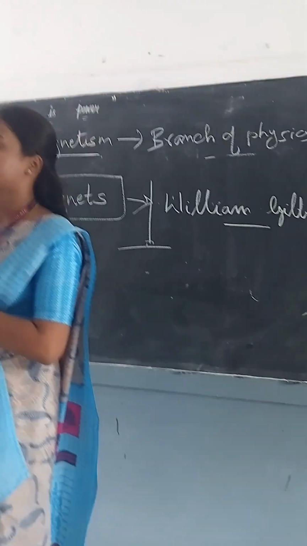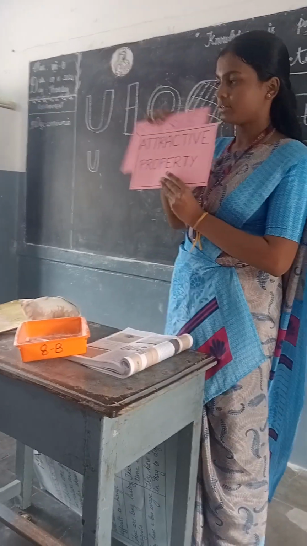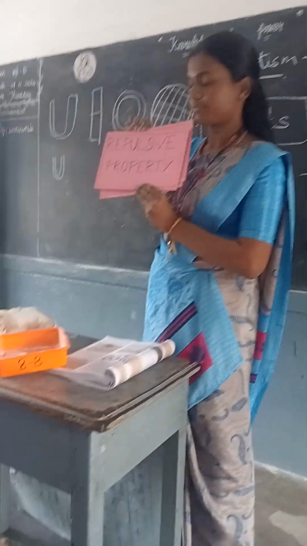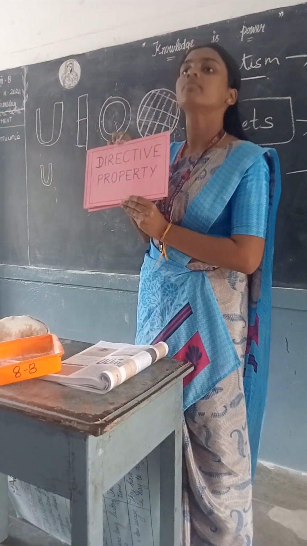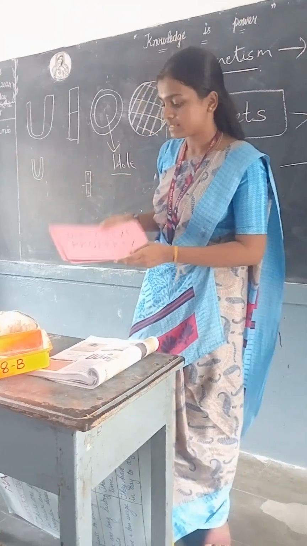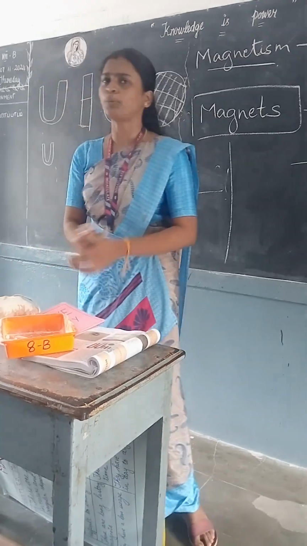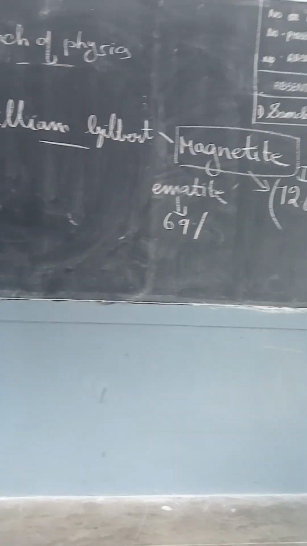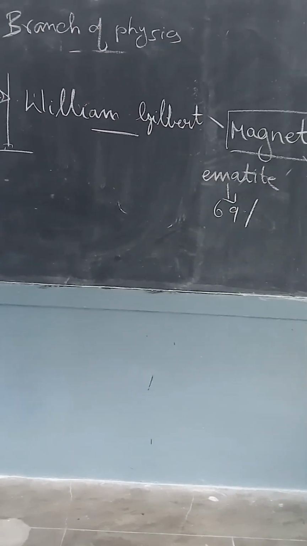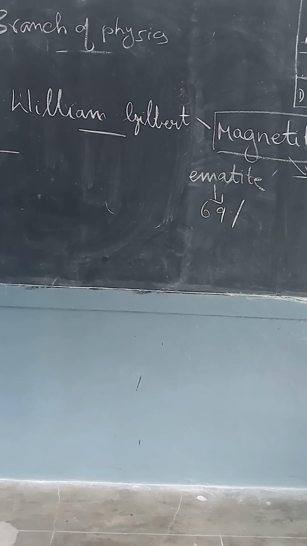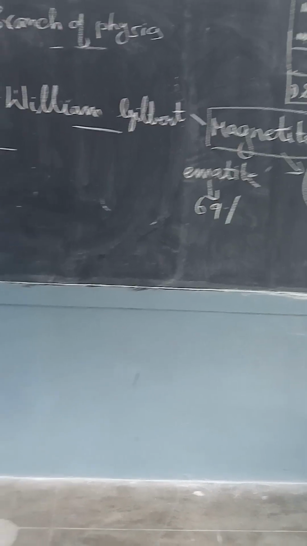First is the attractive property. Next, the repulsive property. And next, the directive property. So, the attractive property. What do you know about it? They attract. Yes, they attract. It is the first property. Right? And then the repulsive property. What does it mean?